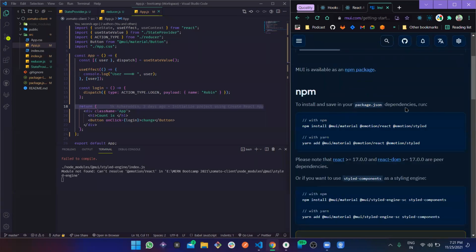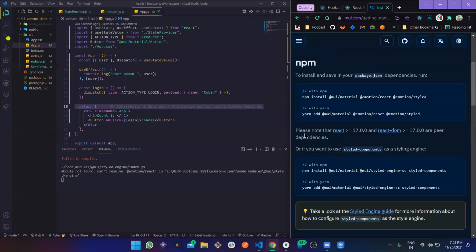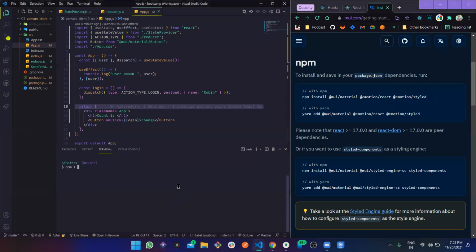So to install and save in your package.json, simply npm install this, and there are more: emotion, react, and styled. I don't know why they have mentioned all this. Please note, more than React 17 peer dependencies. Okay, so this is also needed. So let's install these dependencies too. So it says a styled engine is not there. Maybe this is the styled they are talking about. So let's install this, npm install.